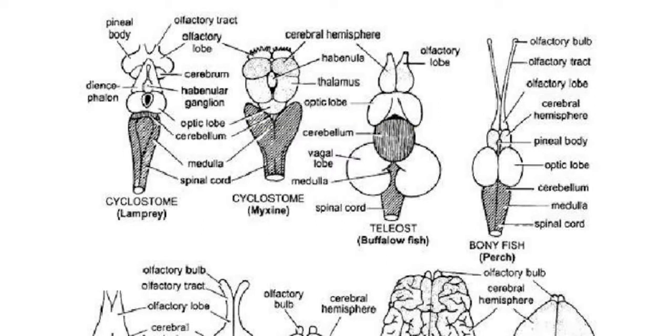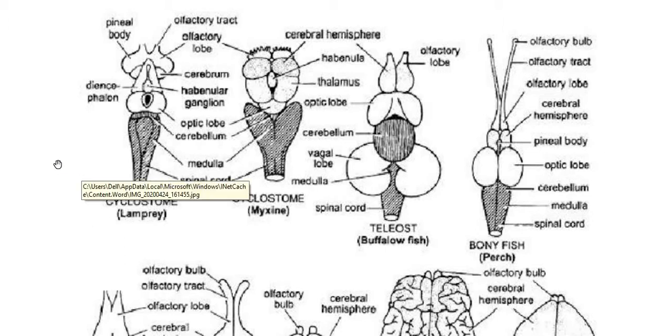So I am explaining the first class of vertebrates, that is cyclostome. But as per your syllabus you can focus only on the five classes, that is fishes to mammals, and also the same examples I was explaining in the previous aspects of comparative anatomy. You need to know how the brain is present even in other examples or classes. So I am taking the first example as cyclostome, that is lamprey.